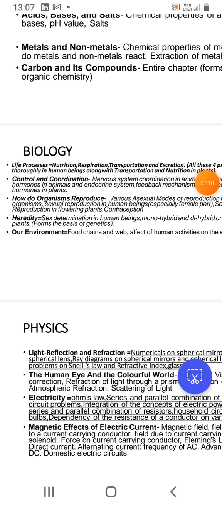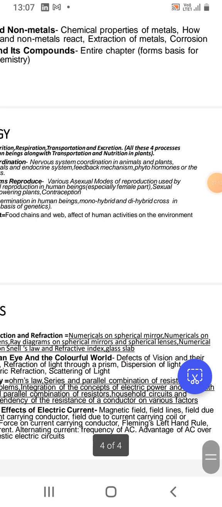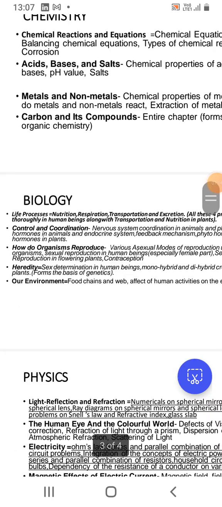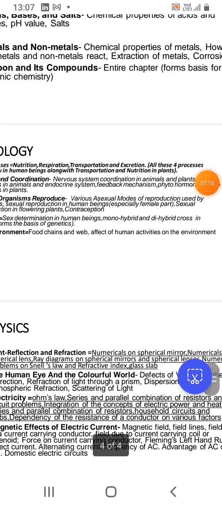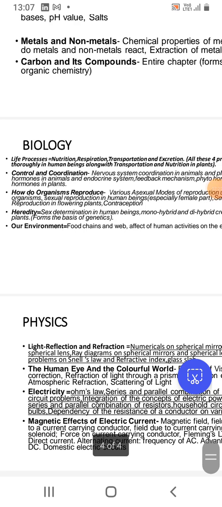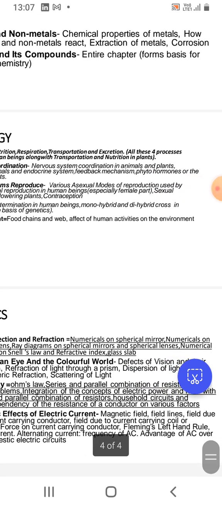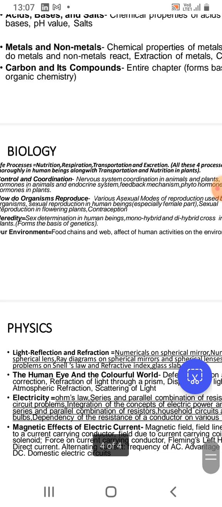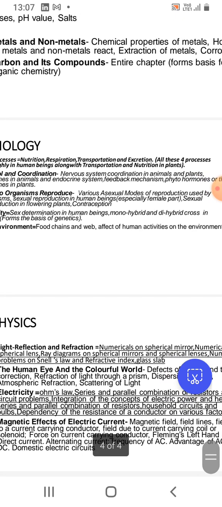And when students study spherical mirror and spherical lens, they sometimes get confused between the spherical mirror and spherical lens, so that has to be taken care of. Then ray diagrams on spherical mirrors and spherical lenses. Then numerical problems on Snell's law and refractive index.